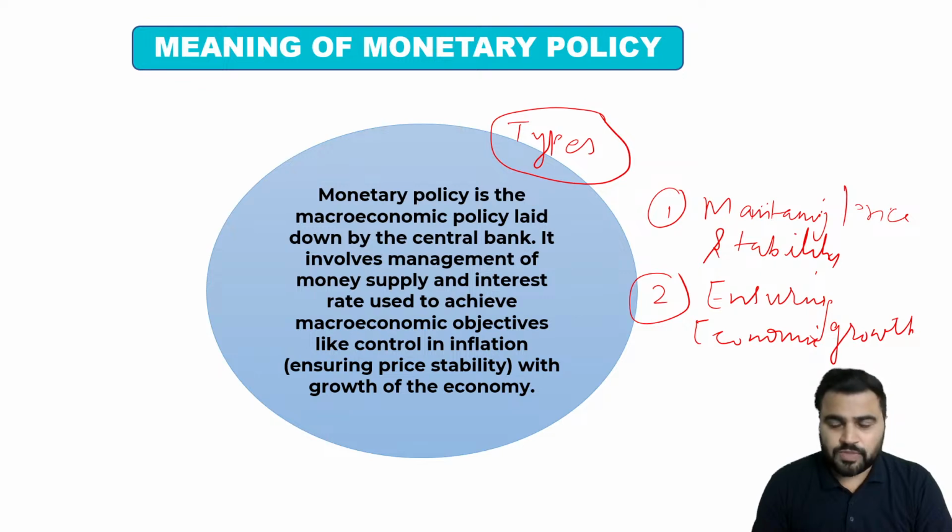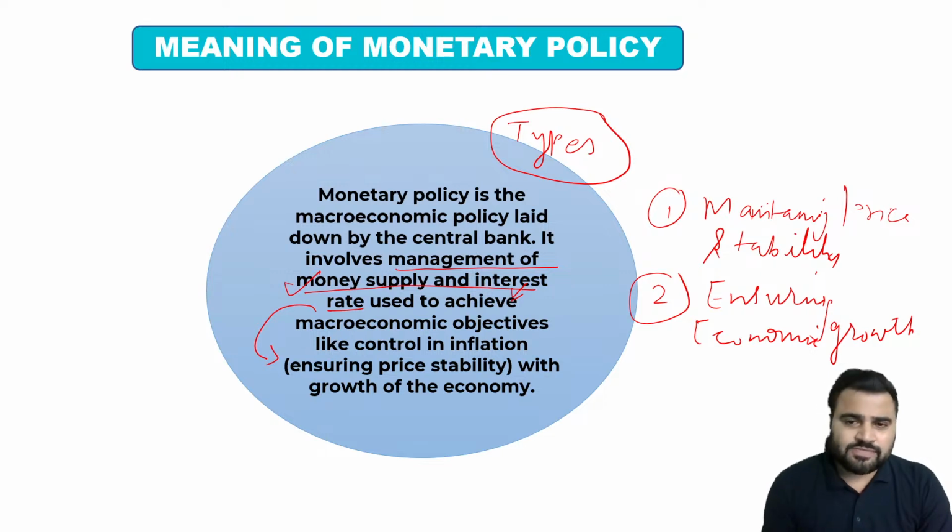Now, in order to achieve these objectives, RBI manages the money supply and the interest rates in the economy. Whenever RBI takes any step, it keeps in mind these two objectives. And why is this so? Because money supply and interest rates are directly related to controlling inflation as well as ensuring economic growth, and this we have already discussed in the previous sessions.